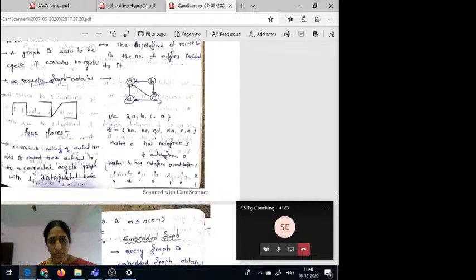Next B to C edge is there. Next C to A is there and C to D is there. D to A is there. How many number of edges are there? 1, 2, 3, 4, 5.